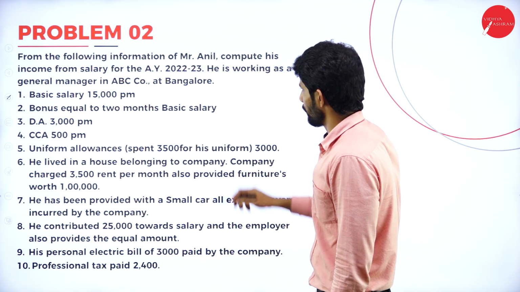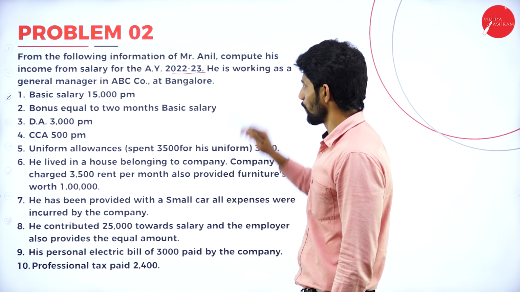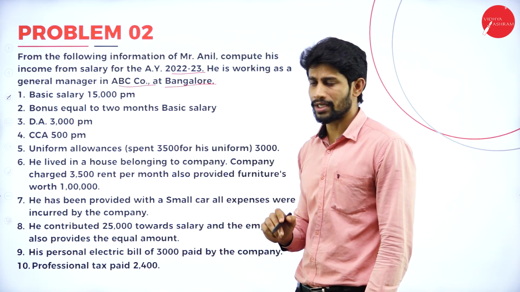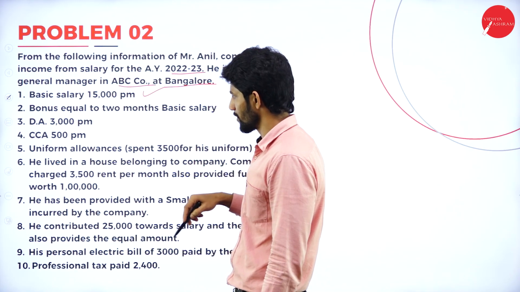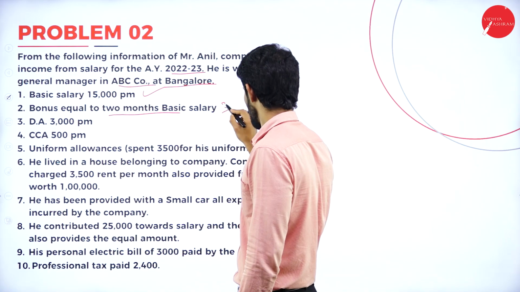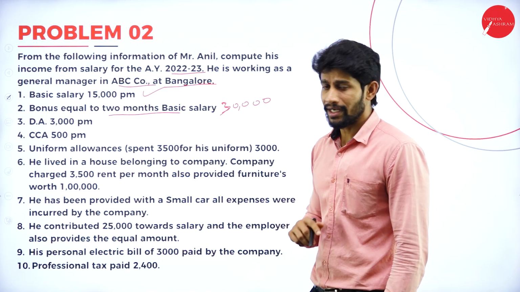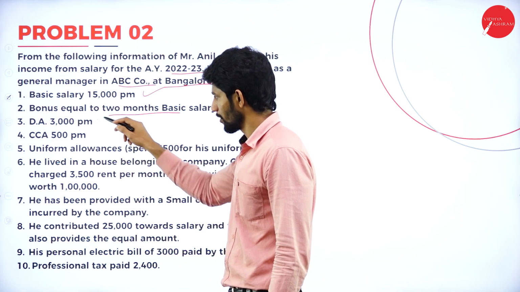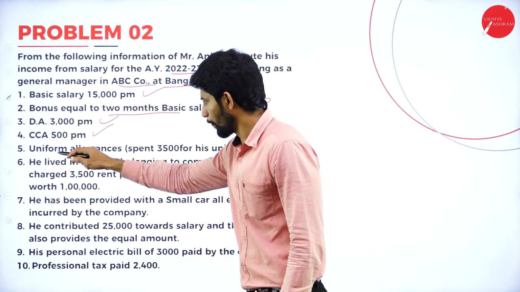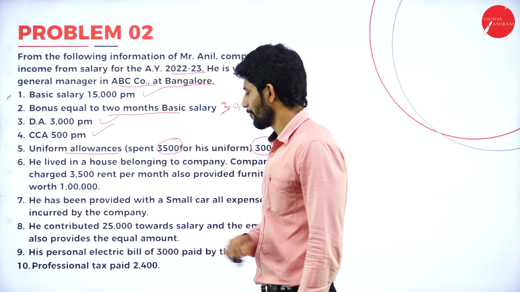From the following information of Mr. Anil, compute his income from salary for the assessment year 22-23. He is working as a general manager in ABC Company Limited, Bangalore. Bangalore is a metropolitan city. Basic salary 15,000, bonus equal to 2 months of basic salary. That means 15,000 into 2, the bonus will be 30,000 rupees. Next, DA, dearness allowance, 3,000 per month, for 12 months. Next, CCA, 500 per month. Uniform allowance is rupees 3,000, but the amount spent is 3,500.